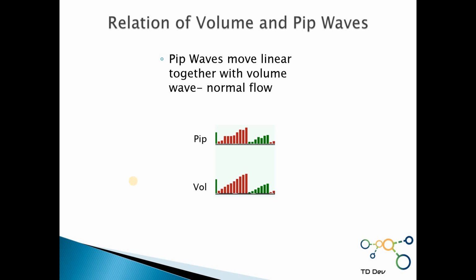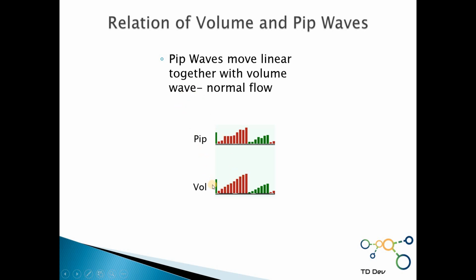Now let's look a bit at the relationship of the waves, the volume waves and the PIP waves. What we see here in the picture, the first chart is a PIP wave. That means the price, how many pips it has moved in this wave, and the second picture is a volume wave, which adds cumulative the tick volumes for the specific wave.